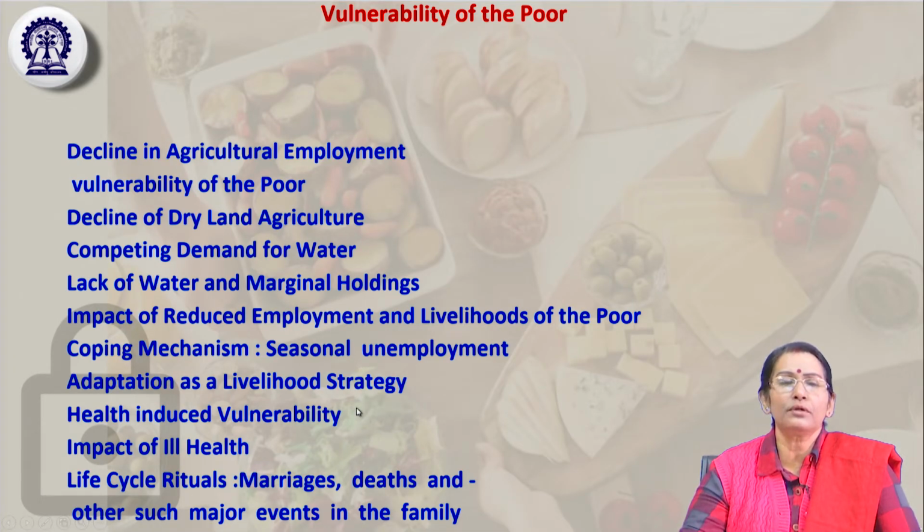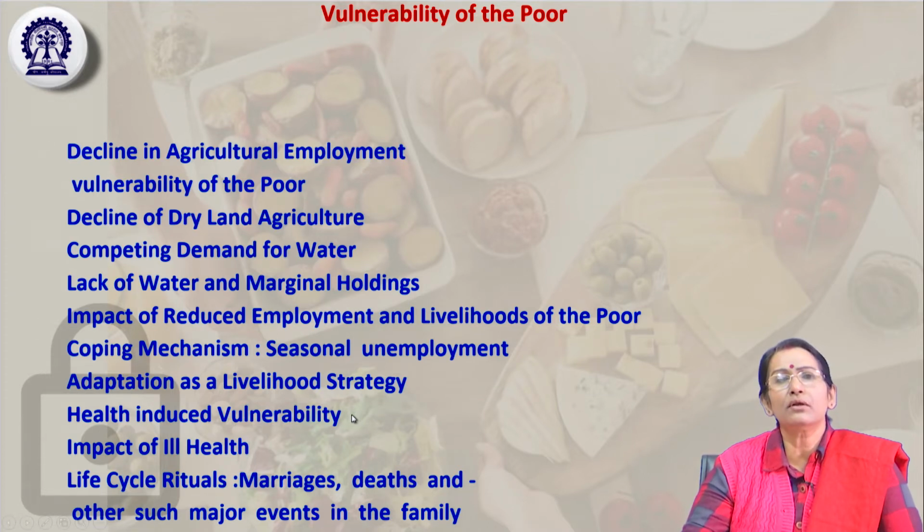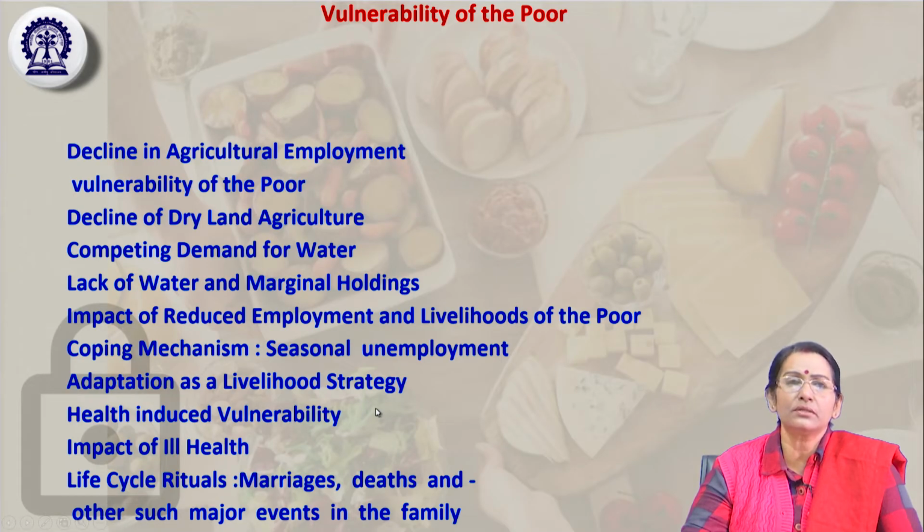Then, health-induced vulnerability. For example, due to malnourishment, severe poverty and lack of nutritional supplements, health-induced vulnerability means weakness and low immunity, and such weaknesses are carried on. So that is another cause for poor people: they are not able to do hard work. That is the impact of ill health.